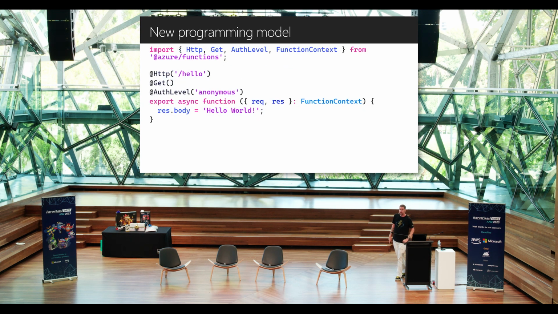Another one of our team proposed using decorators. They're very heavily involved in the Angular ecosystem, and this is a common pattern inside of Angular. Using decorators that kind of mark up the function the way that we've already got. So you could just export it as a normal function from a script file, but you mark it up with a HTTP trigger. This is going to have a get and auth level.